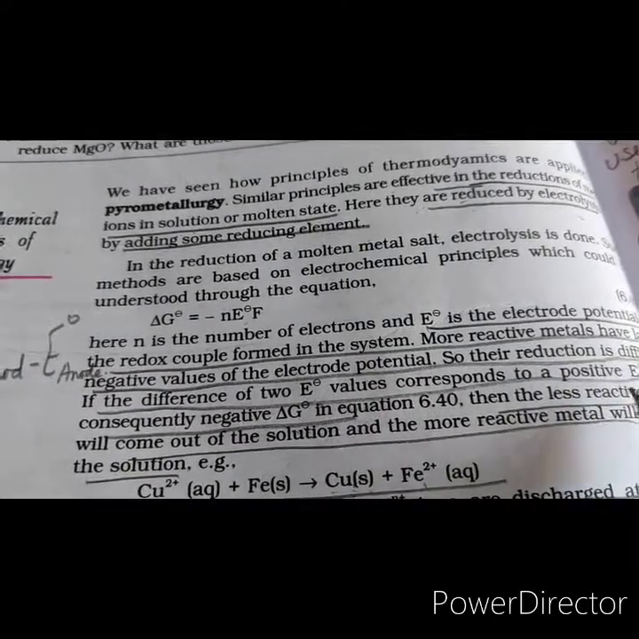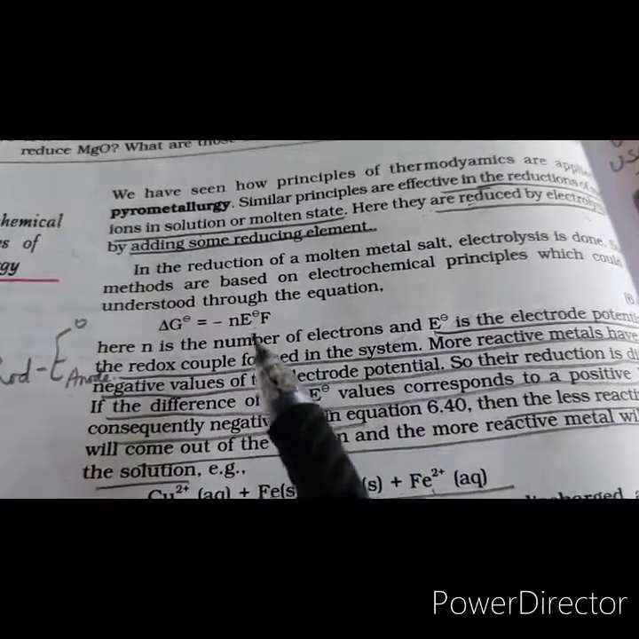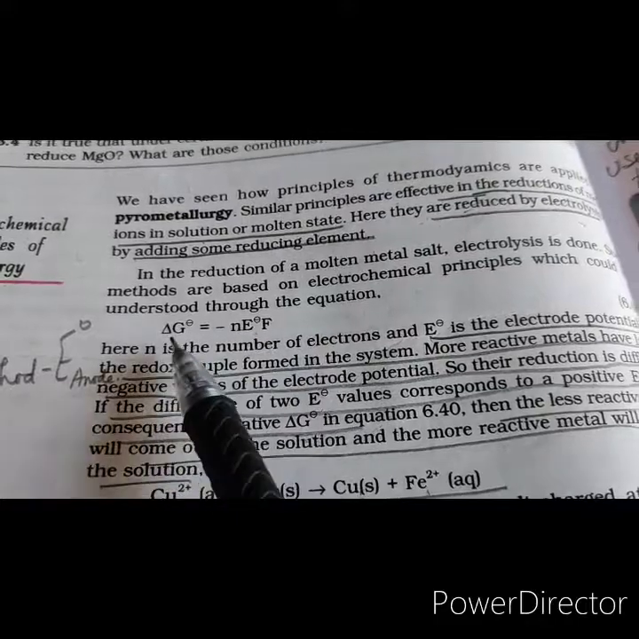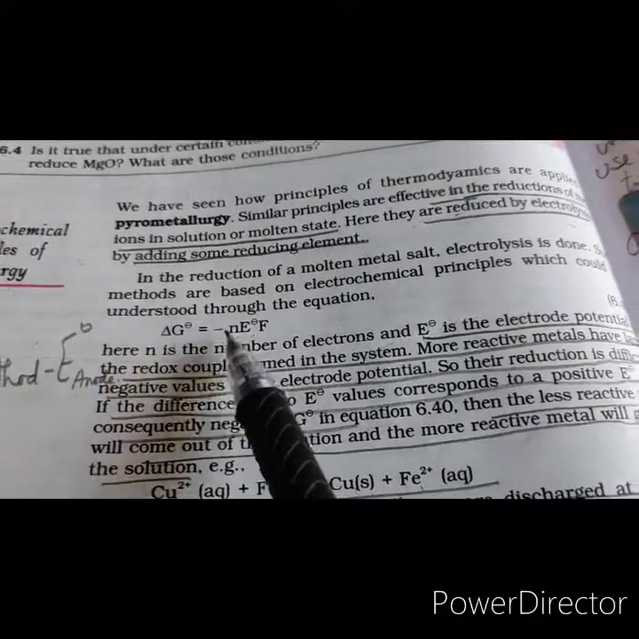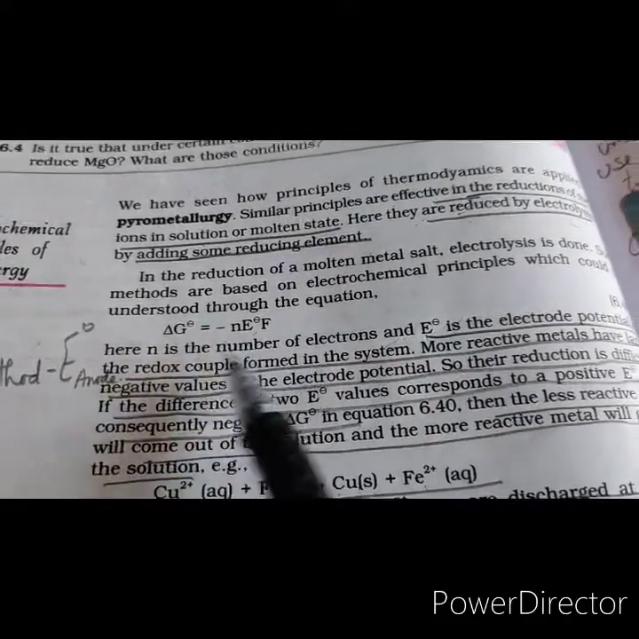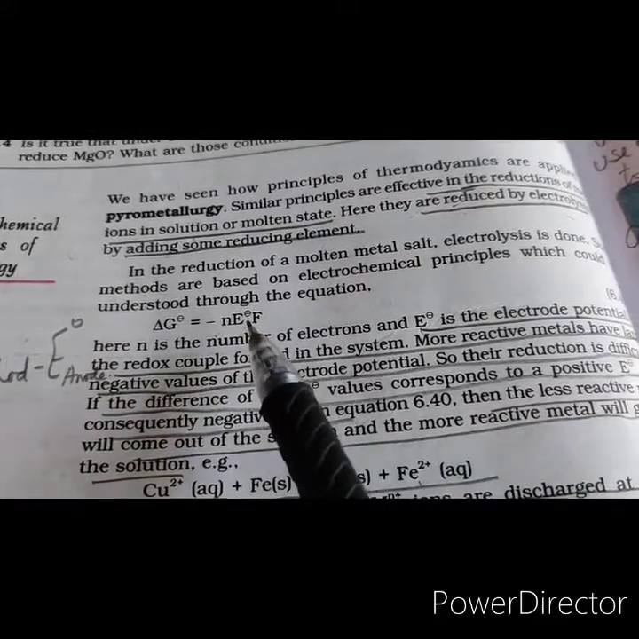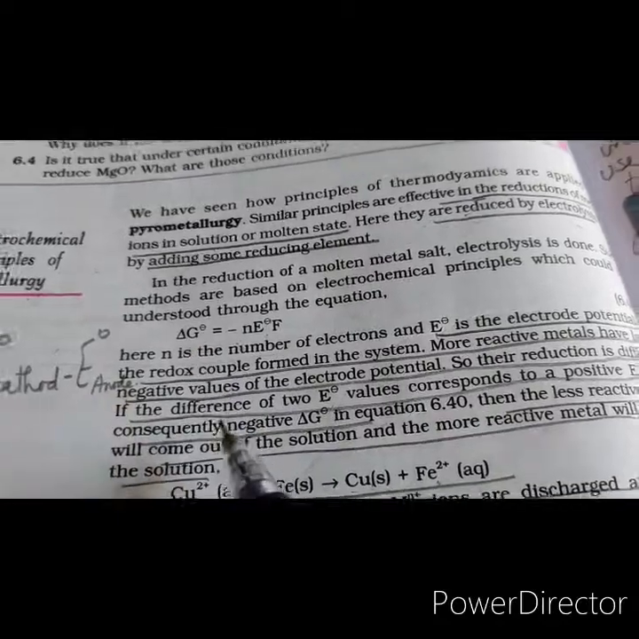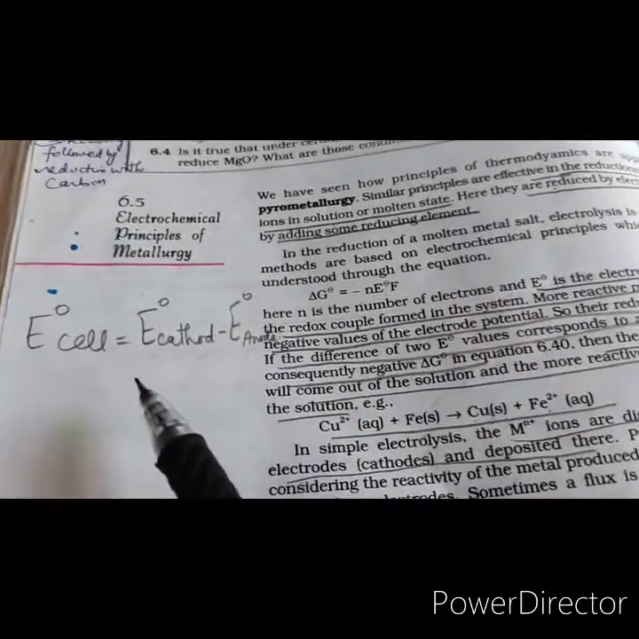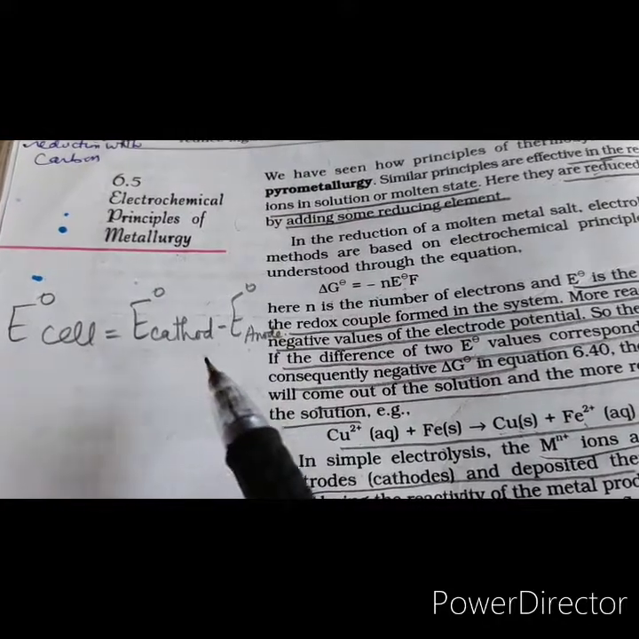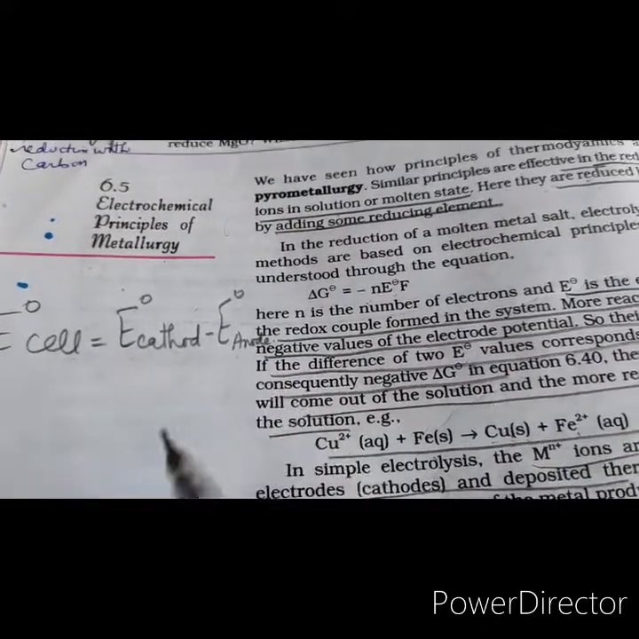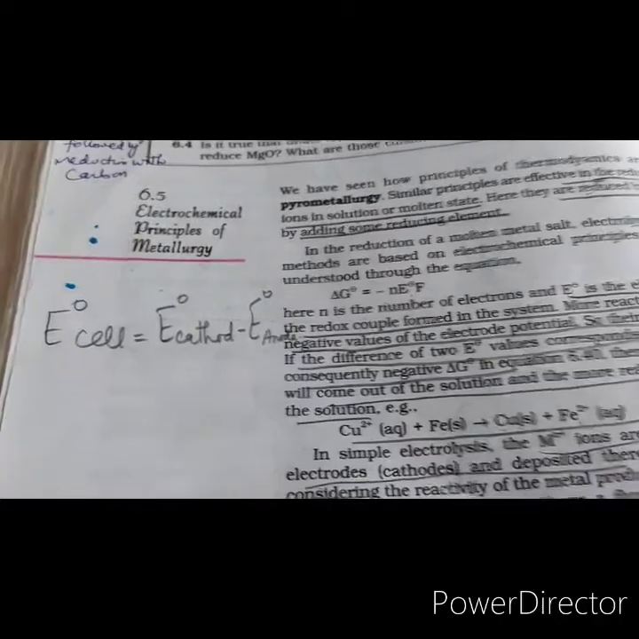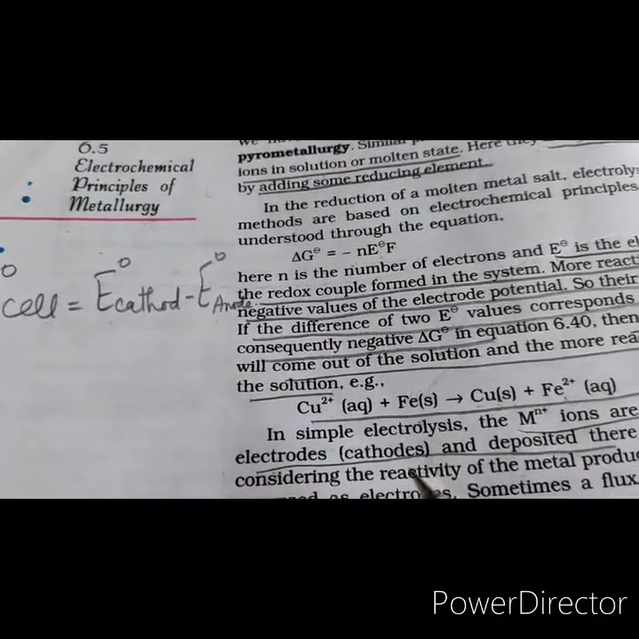Then only the reaction is going to be spontaneous. If we put that positive E naught value here, then only the delta G is going to be negative. So for a process to be spontaneous, E naught cell should be positive and delta G should be negative. This E naught cell can be found by the relation E naught cathode minus E naught anode. We'll be studying all this in detail in our electrochemistry class.